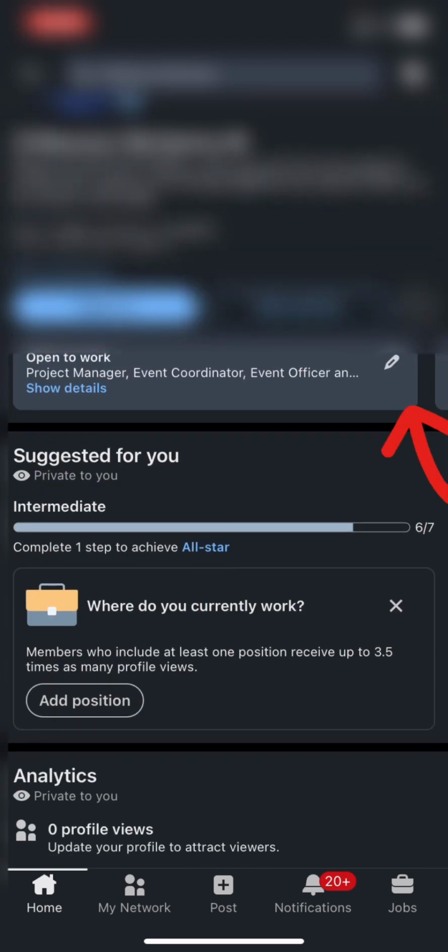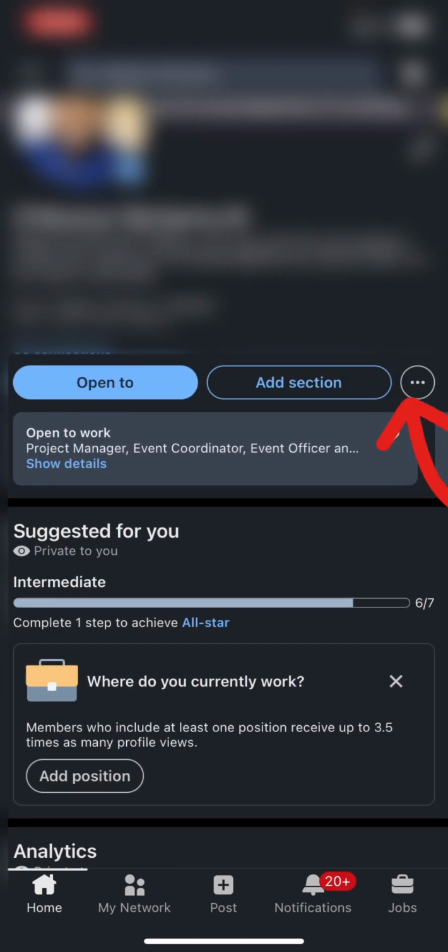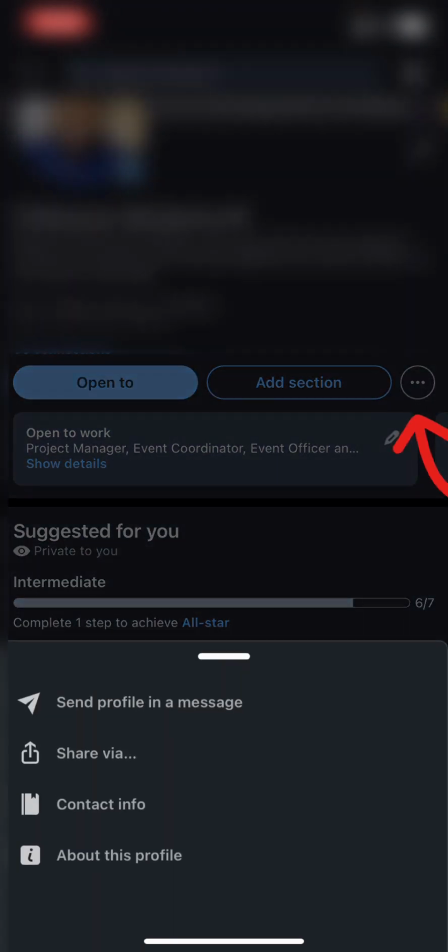When it opens up, come to the add section, the place where you have the add section area. Click on the three dots. Then when you click on it, you'll see share via, contact info, and about this profile. You also see send profile in a message. So you can choose to share your LinkedIn profile through any of these mediums.